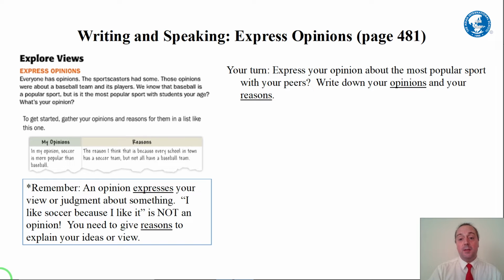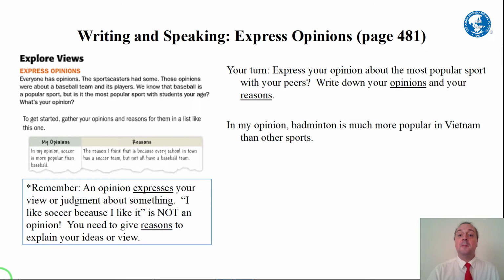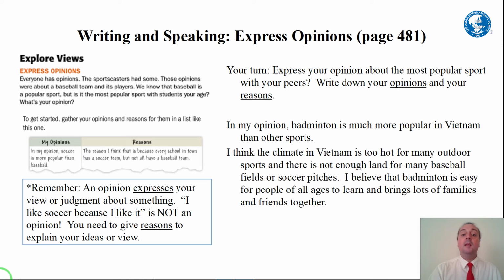Okay, here's an example that I wrote for you, and you can see what you think of my opinion about the most popular sport with students your age. In my opinion, badminton is much more popular in Vietnam than other sports. I think the climate in Vietnam is too hot for many outdoor sports, and there is not enough land for many baseball fields or soccer pitches. I believe that badminton is easy for people of all ages to learn and brings lots of families and friends together. So, did I express my opinion and give reasons?